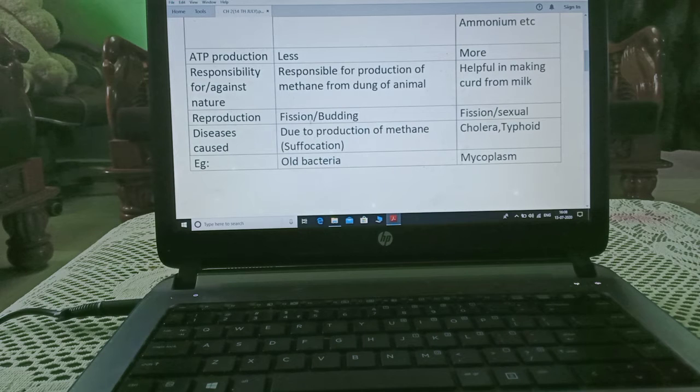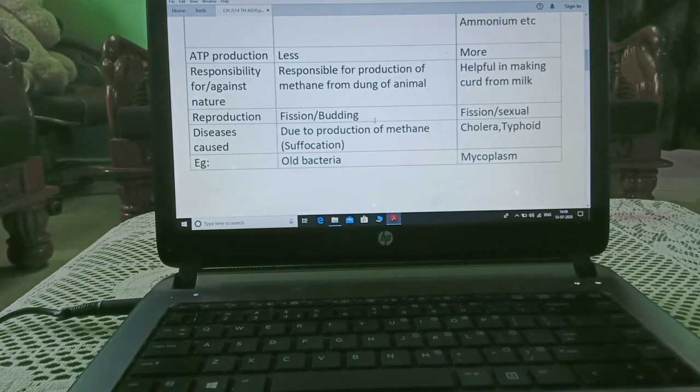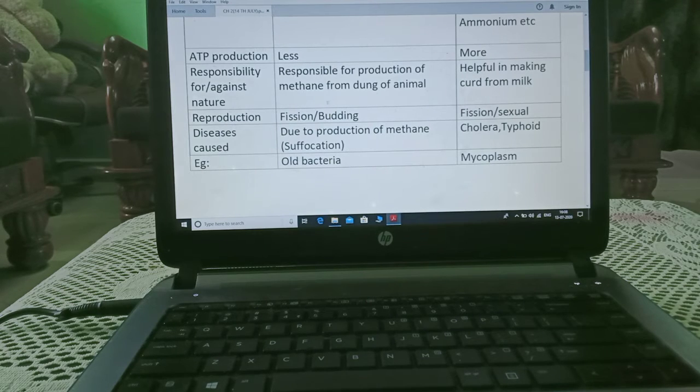Reproduction: fission or budding. Fission means one bacteria will divide into two parts. Budding: a particular structure is formed on the outer surface of the body of the bacteria. When it gets mature, it detaches from the body and converts into a new bacteria. Here also fission, one bacteria divides into two parts. Sexual reproduction: both the parents are taking part in the process of reproduction, that is male and female.